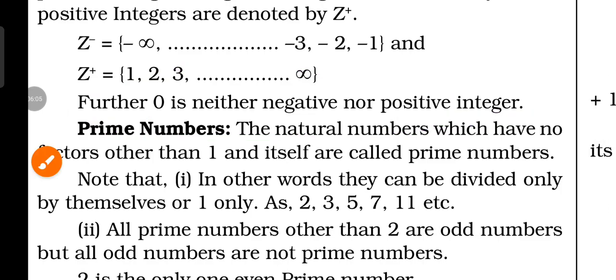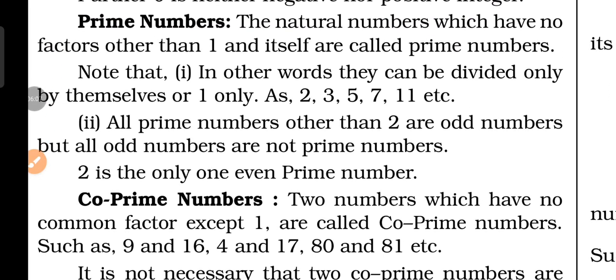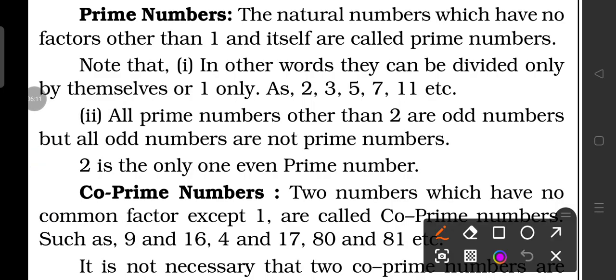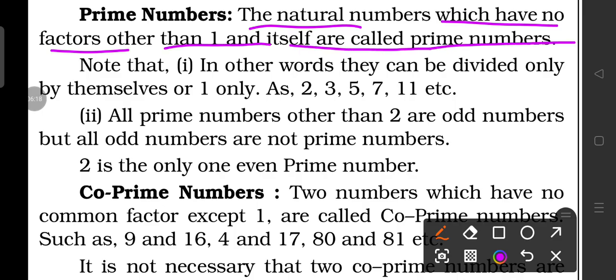Now I am going to demonstrate about the prime numbers. The natural numbers which have no factor other than 1 and itself are called prime numbers. If some number has no other factor, then it is a prime number.